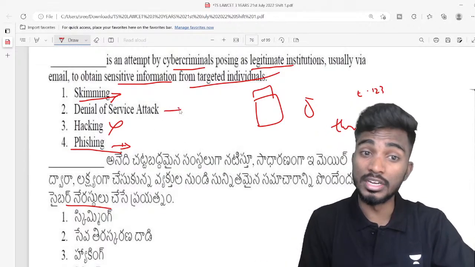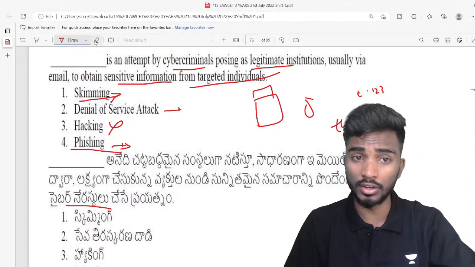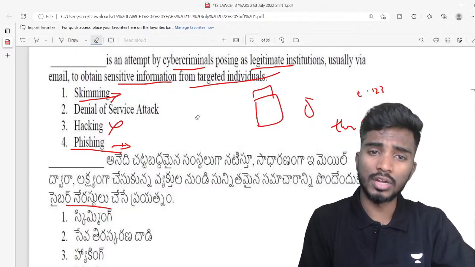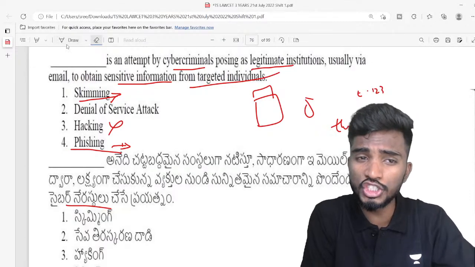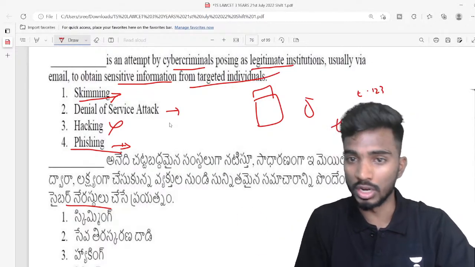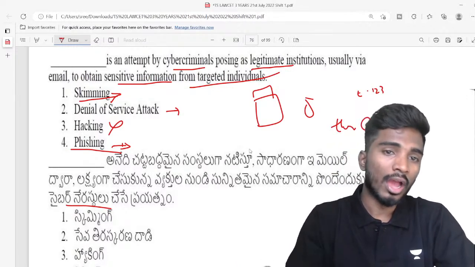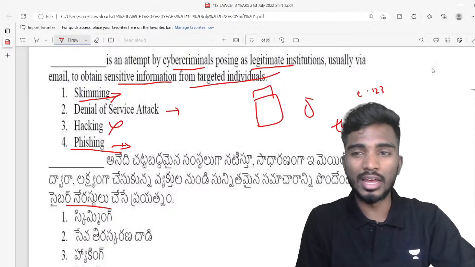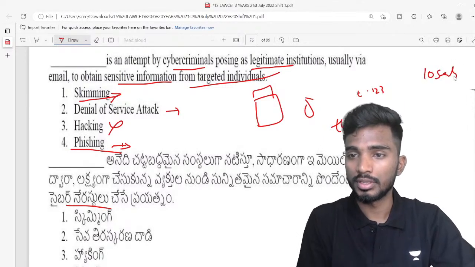And the second one is denial of service attack. So this is a really important thing, I would say. In a denial of service attack, you create artificial demand by creating various fake computers. Let me tell you, I am making a system that there are only 10 seats left in the course.